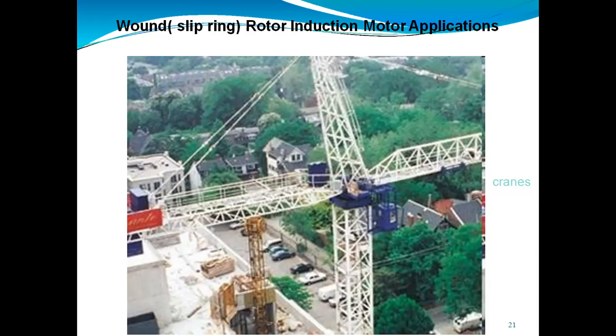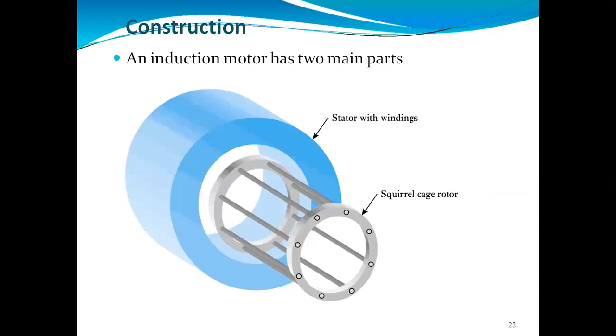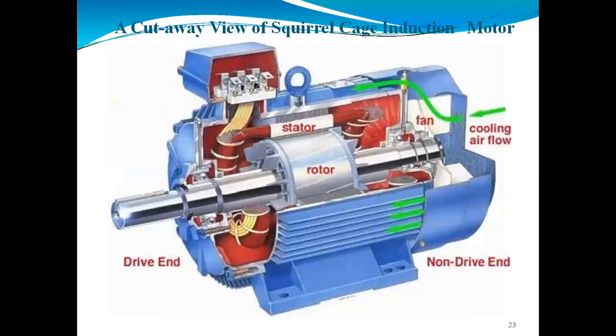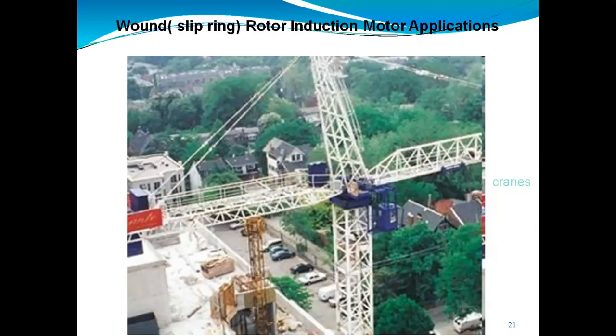Again, if you see, we are using the three-phase supply here, taking one terminal common of these three phases. It has some disadvantages. Due to the presence of slip rings and brushes, its circuit becomes somewhat complicated.